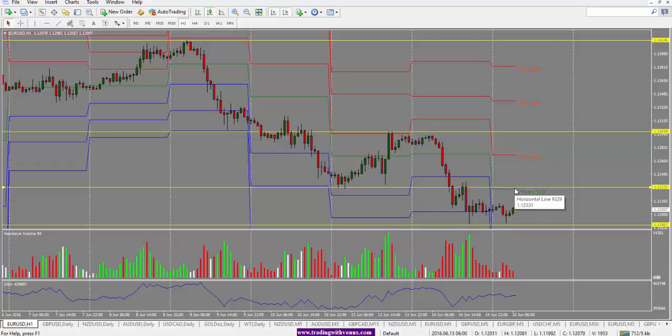However, if the price does hold above this 1.1230 level, we're looking at this 1.1300 level for a potential pullback here. And at this point, we'll be looking to see if the price holds below this 1.1300 or 1.1320 level, and this could be another place where we may see a rejection and a potential move to the downside.